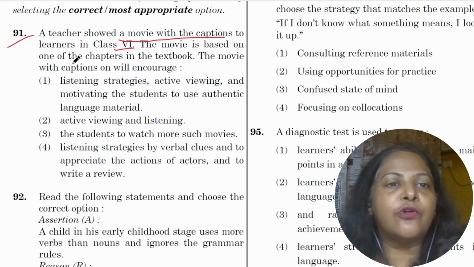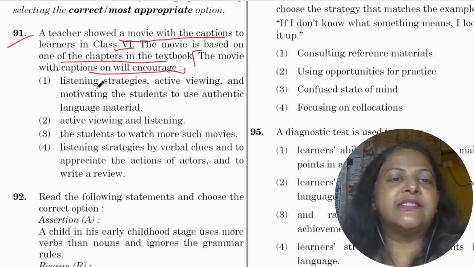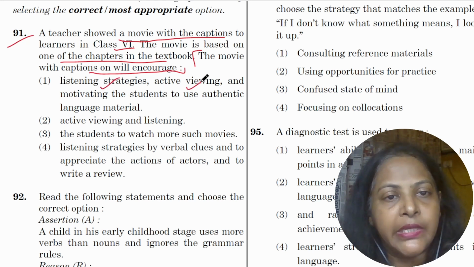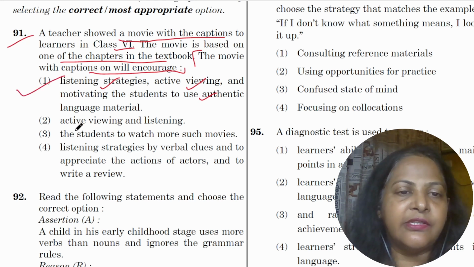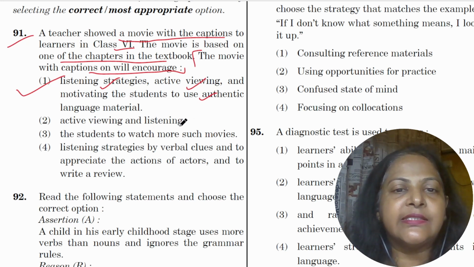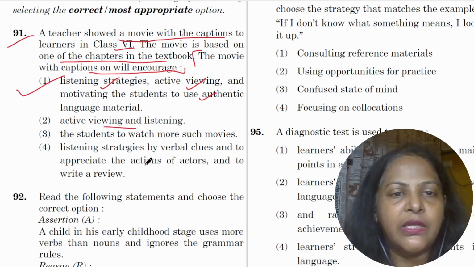The movie is based on one of the chapters in the textbook. The movie with captions will encourage what? So, active listening strategies, yes, active viewing and authentic language. So, this is the correct answer. Let's see what else is there in the options. Active viewing and listening, this is a partly correct answer. So, it has already been included in option 1.